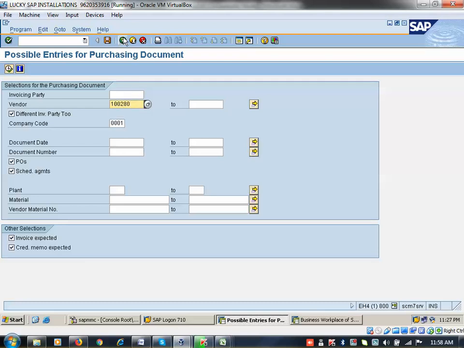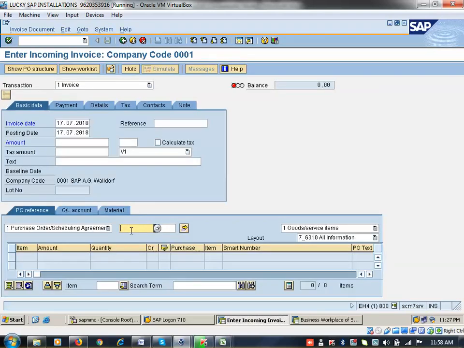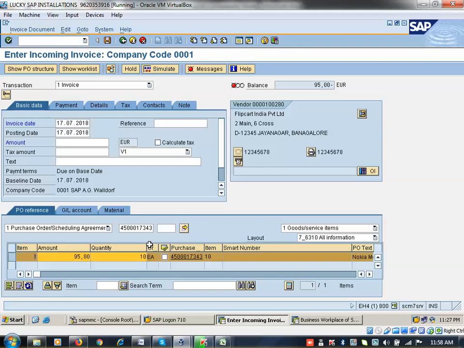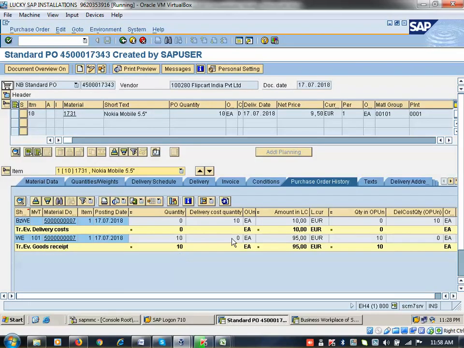Then what I will do here, 343, okay. This is my PO number. If I have done the goods receipt, then only it will come here. If I have not done the goods receipt, it will not come. How will the value be copied here? Then you can go here. I can go to the purchase order history tab here.